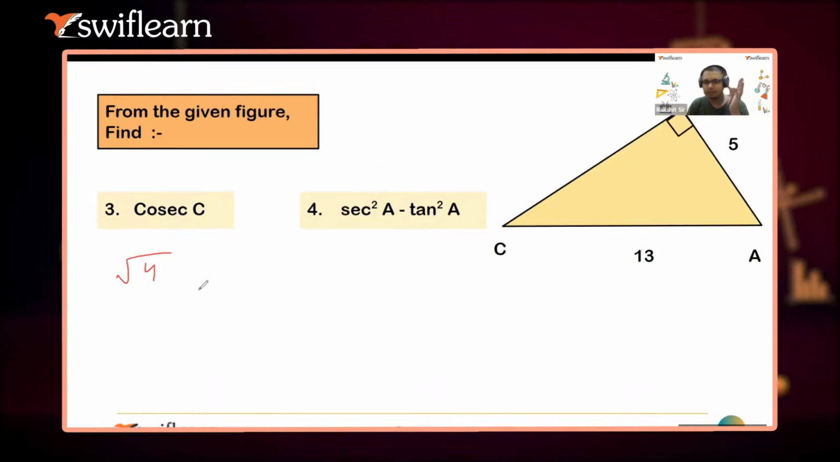Square root of 4, let's say. So you know how to solve this square root 4. What will be the answer? So, 2. You know this thing now. Square root 3, what will be the answer? Same, square root 3. Okay, but have you studied something like this?